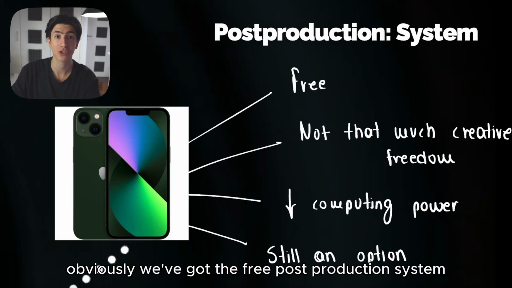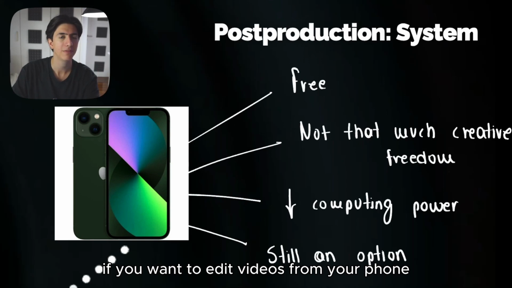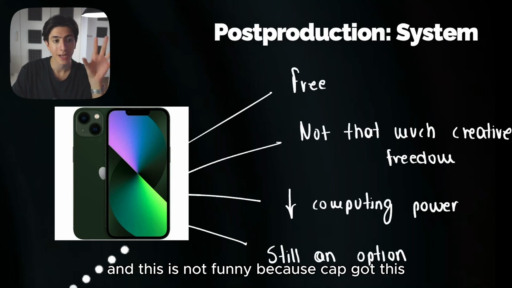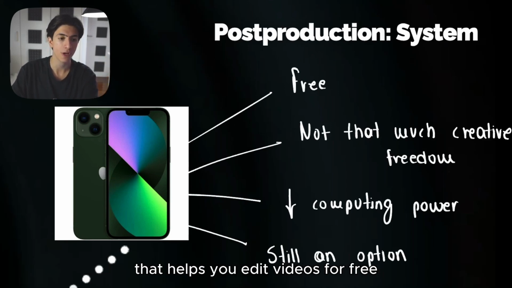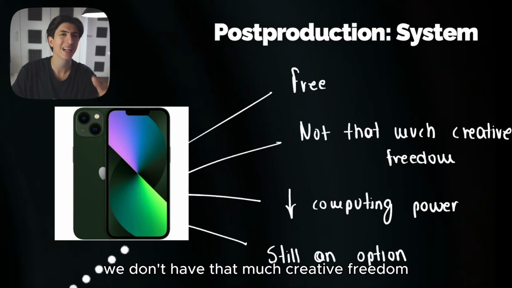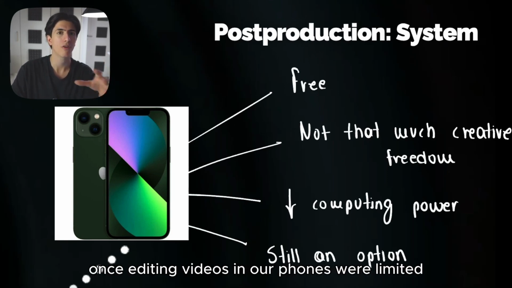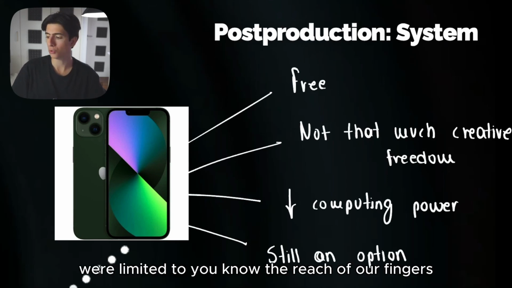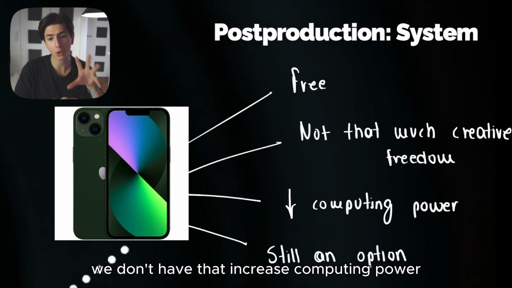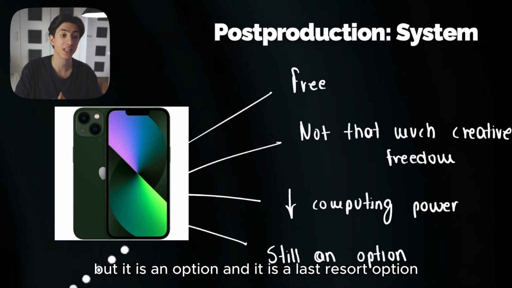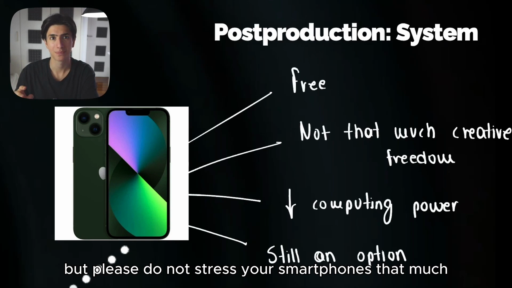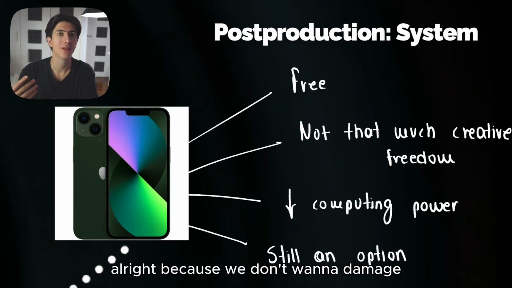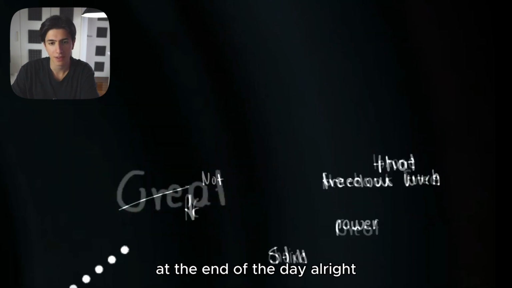Obviously, we've got the free post-production system, which is your phone, right? If you want to edit videos from your phone. And this is not funny because CapCut is, for example, an amazing application on your phone that helps you edit videos for free. That being said, right, we don't have that much creative freedom once editing videos on our phones. We're limited to the small screen. We're limited to the reach of our fingers. We don't have that increased computing power, but it is an option and it is a last resort option if you want to be creating content with your phone. But please do not stress your smartphones that much, all right, because we don't want to damage the devices that we use to shoot videos at the end of the day, right?